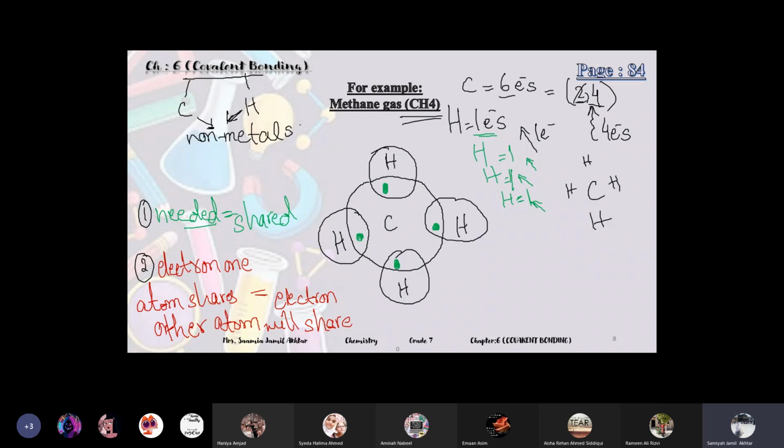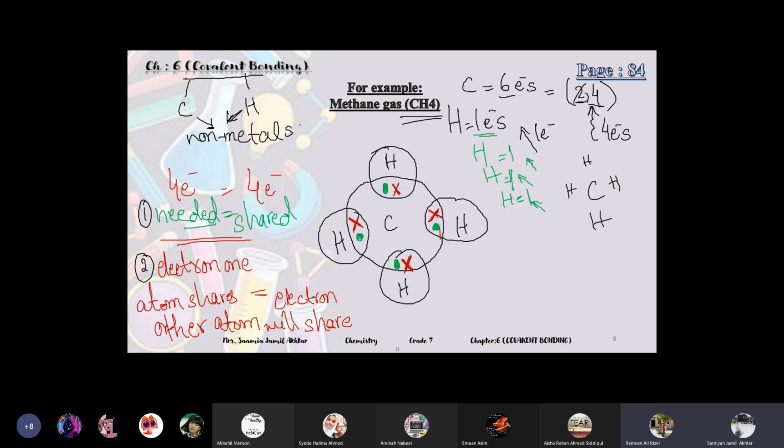So carbon will also share its one electron with each hydrogen. Here carbon is sharing one electron because this hydrogen is also sharing one. Again with the second hydrogen also, the second hydrogen is sharing one electron, so carbon will also share its one. And same with all of the hydrogens. So carbon is also sharing its 4 electrons. So see, carbon's point number 1 is also complete. Carbon needed 4 electrons to complete, and it is sharing also 4 electrons, one with each hydrogen.